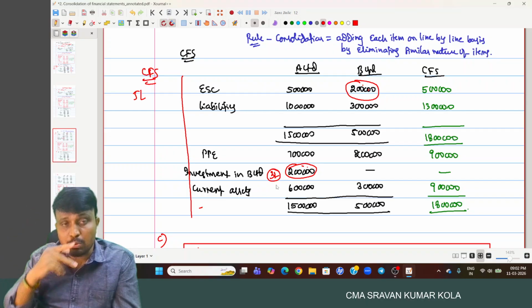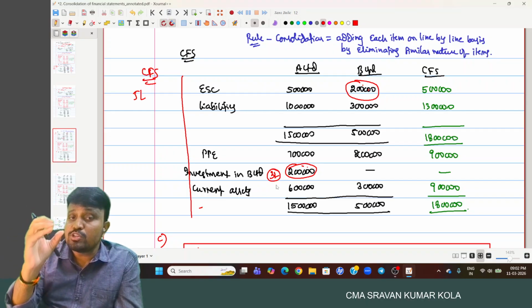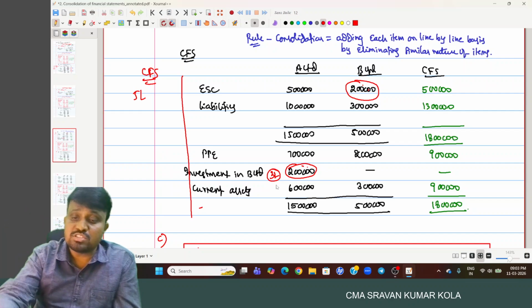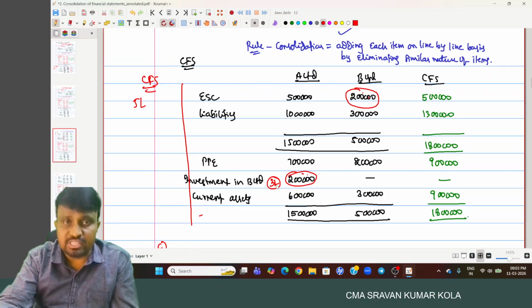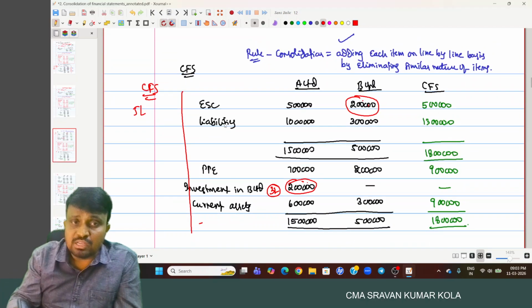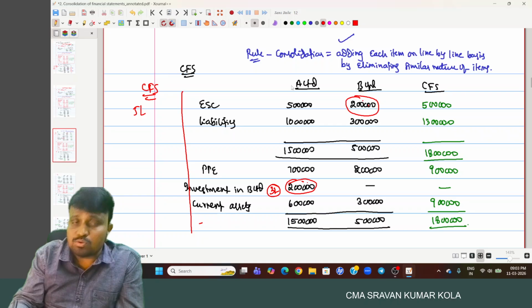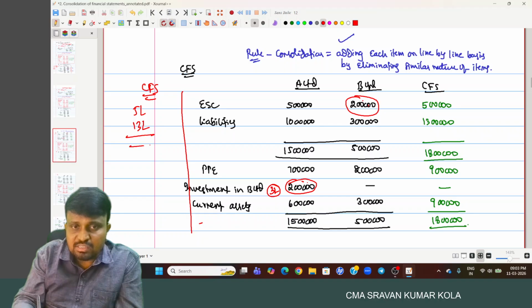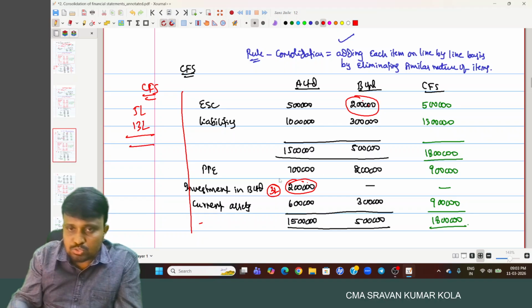Whatever excess amount you paid is treated as a capital loss, and the capital loss is transferred to goodwill. How do you represent it here? Equity share capital is only that of A Limited, the holding company, so we consider 10 plus 3, 13 lakhs here, and PPE 7 plus 2, 9 lakhs, we consider.